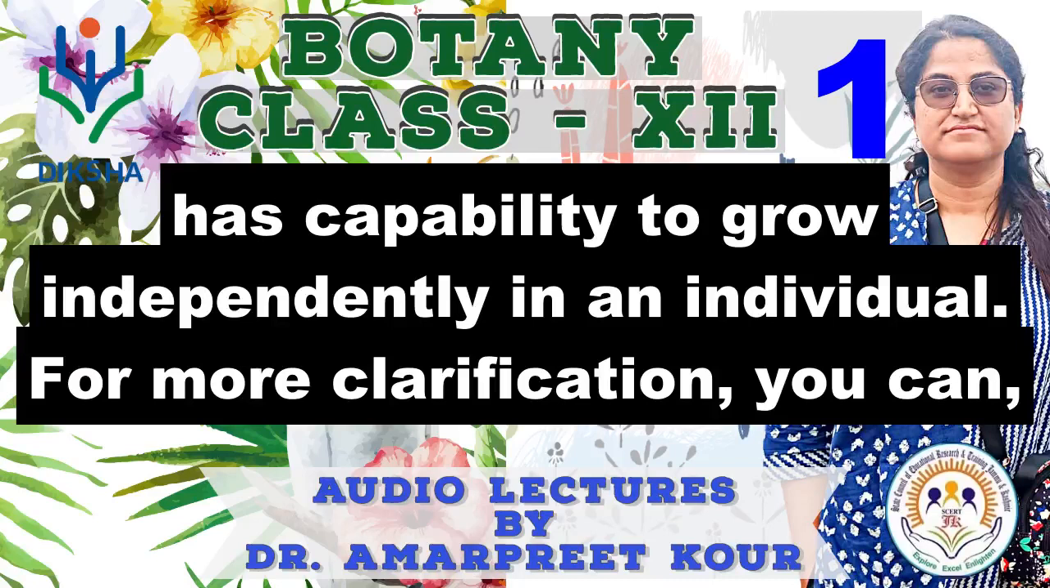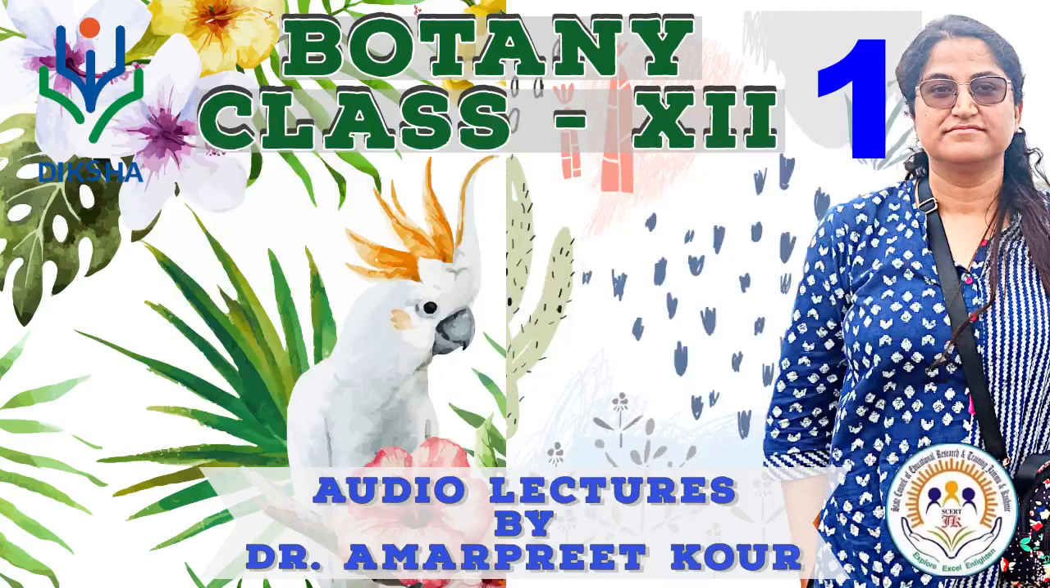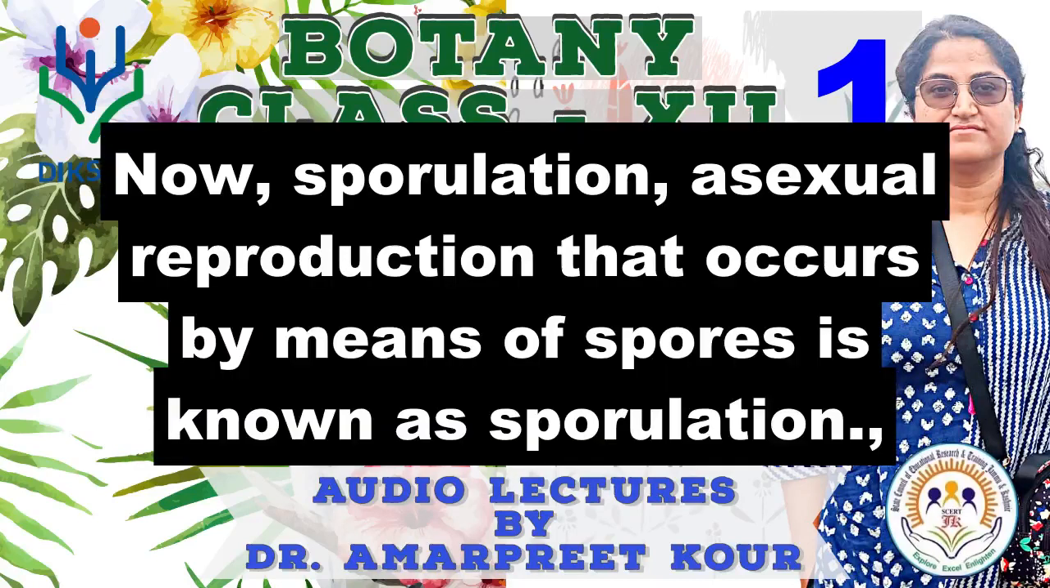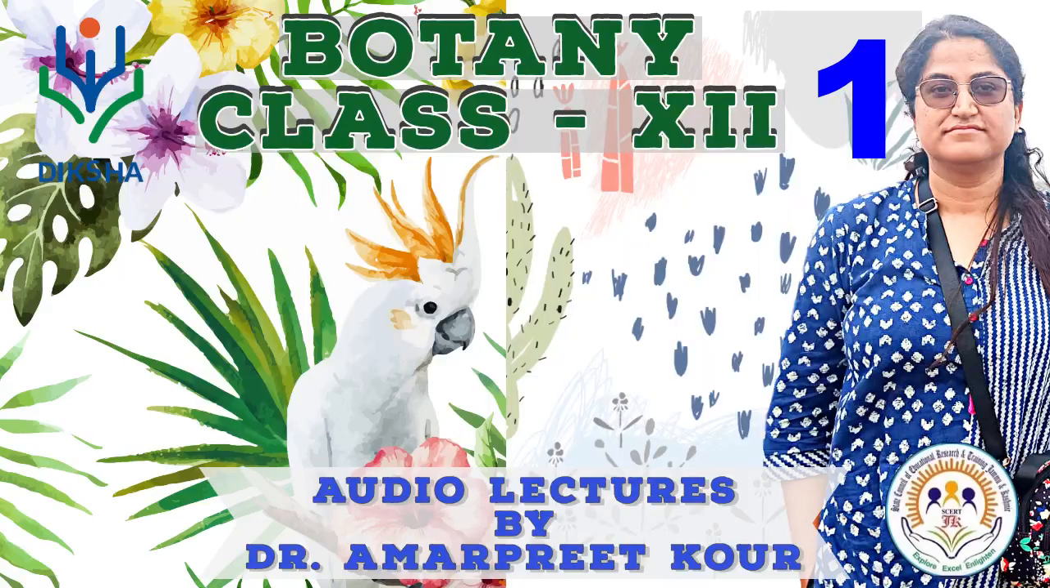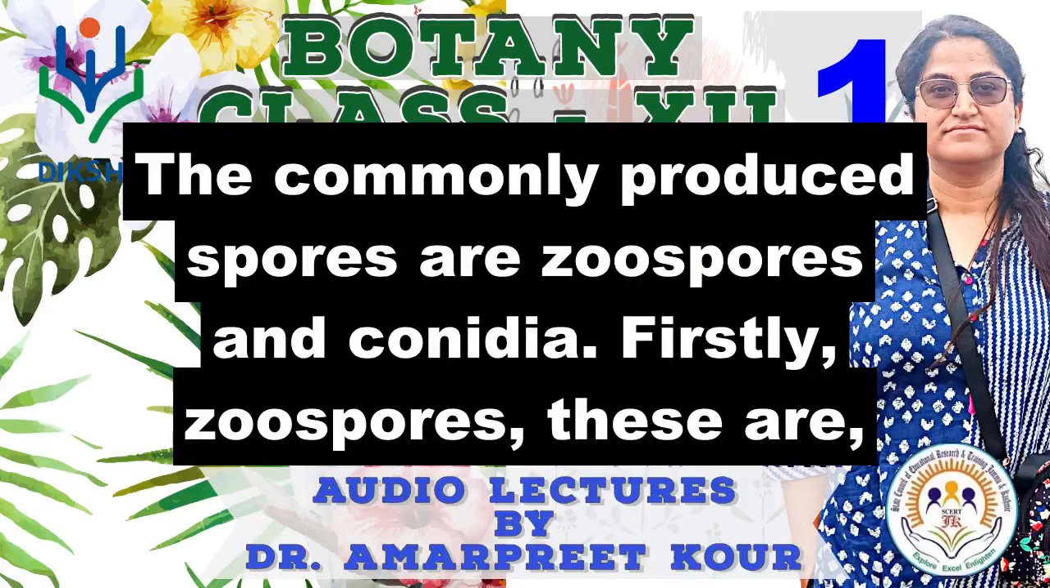into an individual. For more clarification, you can refer to figure 1.2a, labeled budding in yeast, at page number 5 of the class 12th book by NCERT. Now, sporulation. Asexual reproduction that occurs by means of spores is known as sporulation. This type of reproduction is very common in kingdom fungi and in algae. The commonly produced spores are zoospores and conidia.